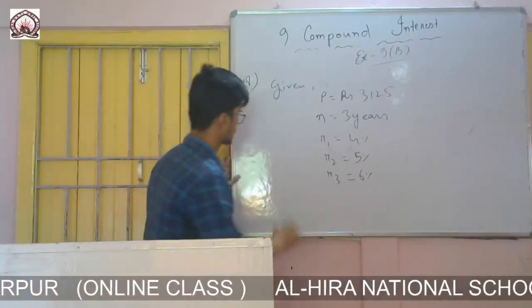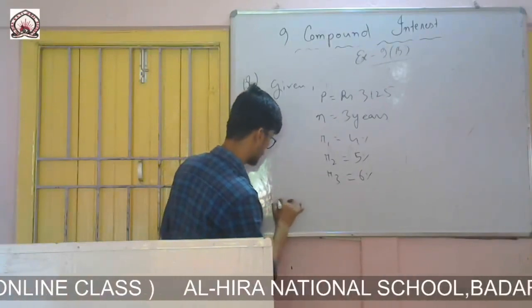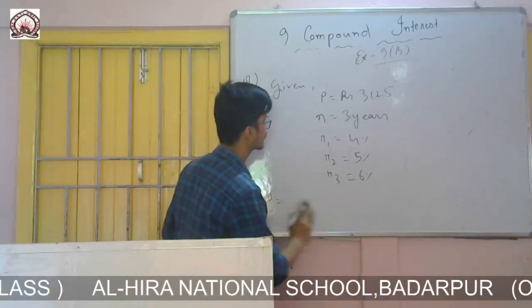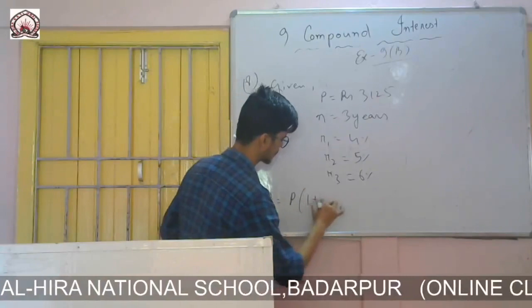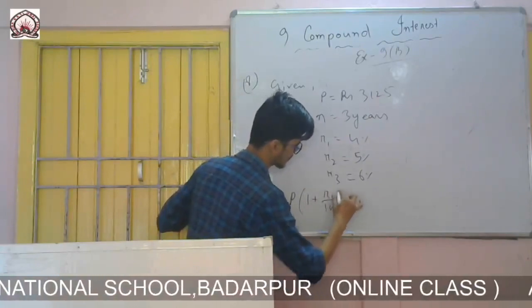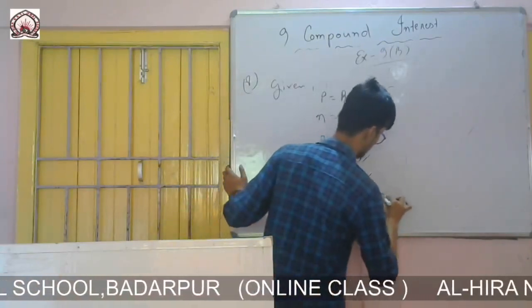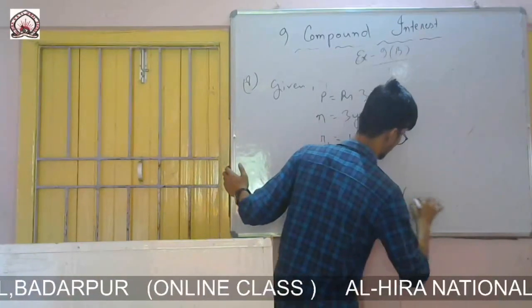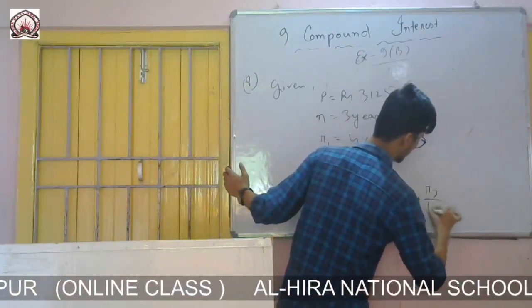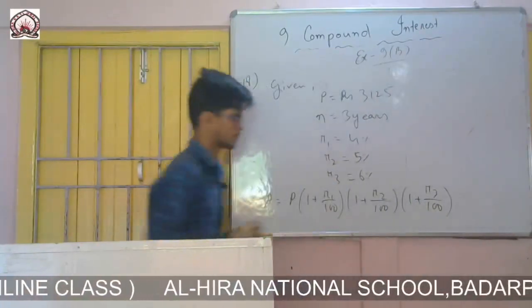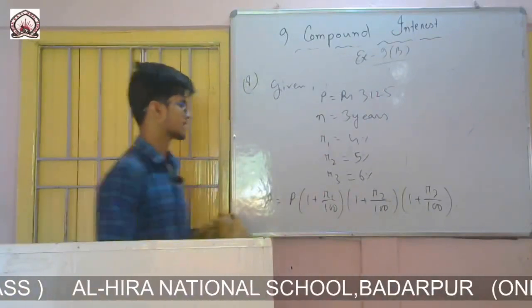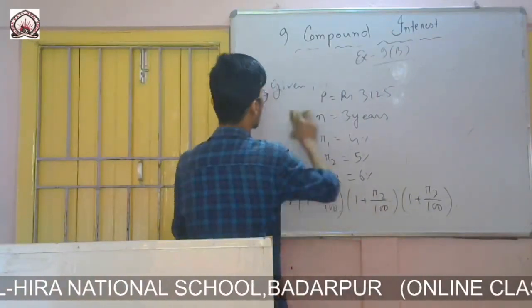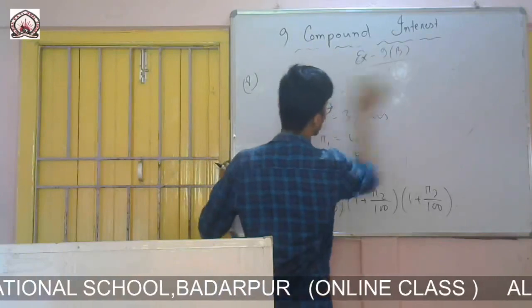So question is to find the compound interest. Okay, so first of all I will calculate the amount equals to P into 1 plus, so let me write the formula, R1 by 100, 1 plus R2 by 100, 1 plus R3 by 100.